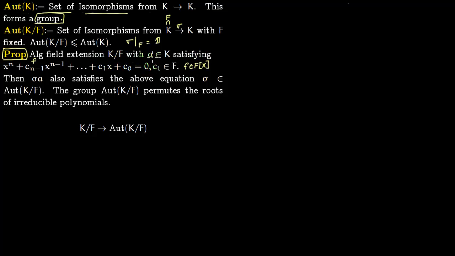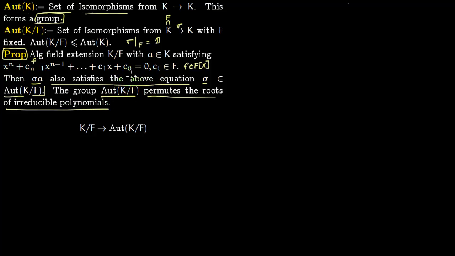So if a is a root of this polynomial f, you plug in a here, this is equal to 0, then sigma a also satisfies the above equation. So if a is a root of f, then sigma a is also a root of f, where sigma is the automorphism which fixes F. So the idea is that this group, when it acts on irreducible polynomials like this, will permute the roots of irreducible polynomials. So the proof is easy to see.